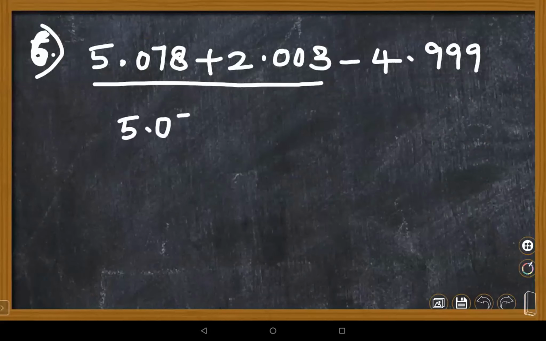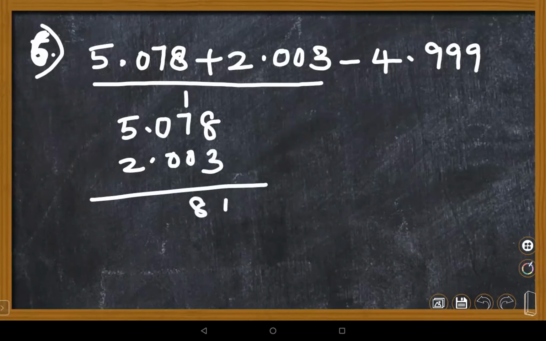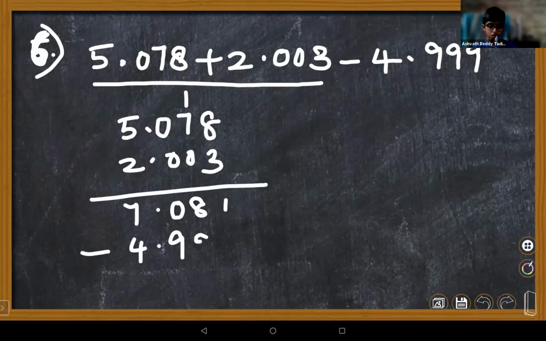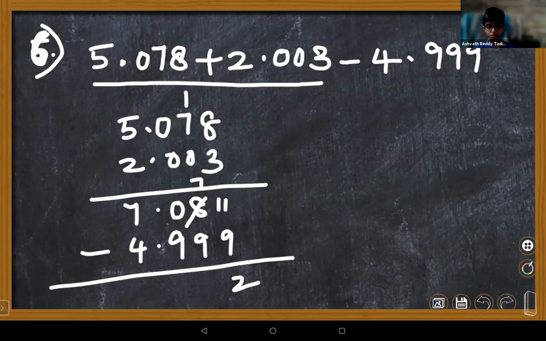5.078, 2.003. Ma'am, first we need to do addition according to the board's rule. Yes. Then you need to subtract with the 4 point 7.081. Then the answer will be 2.082. Very good, Dana. It's a 7. 17 minus 9 means 8. It becomes like a 6, and this comes like.